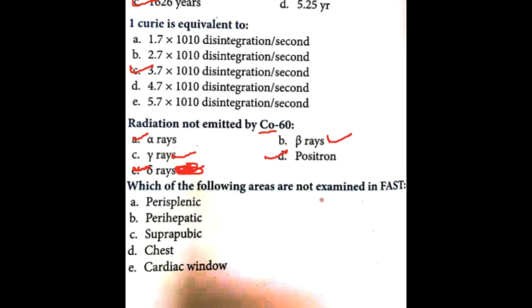Next question, which of the following areas are not examined in FAST? Perihepatic, perisplenic, suprapubic are examined under FAST. Chest and cardiac window, actually these are also examined based on the EFAST, right?